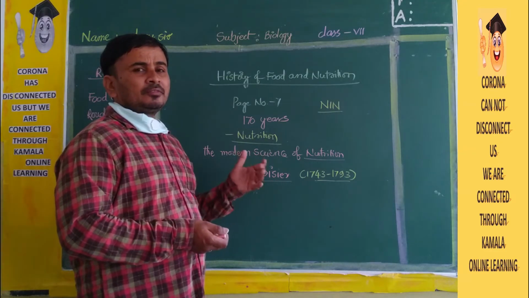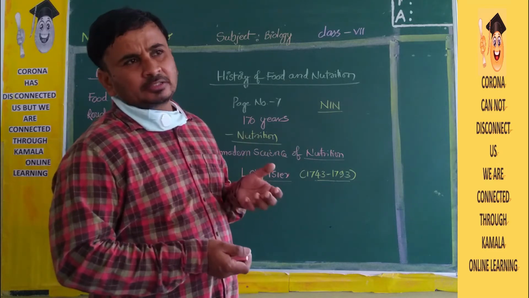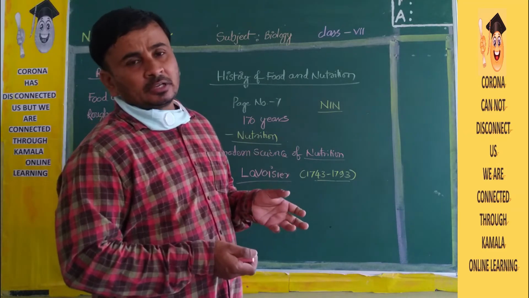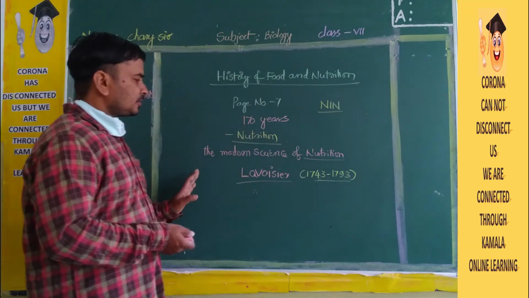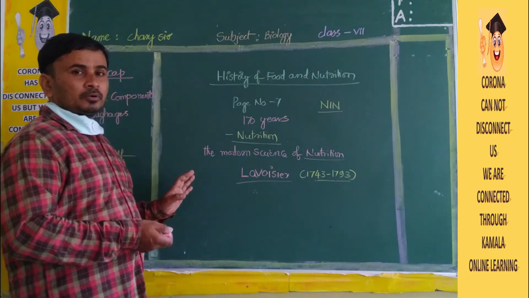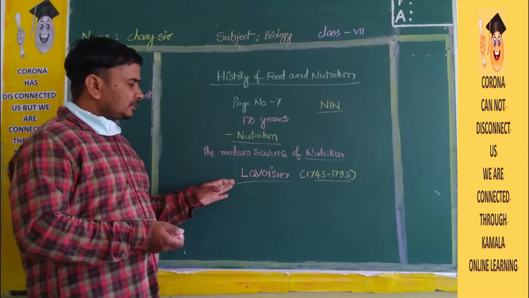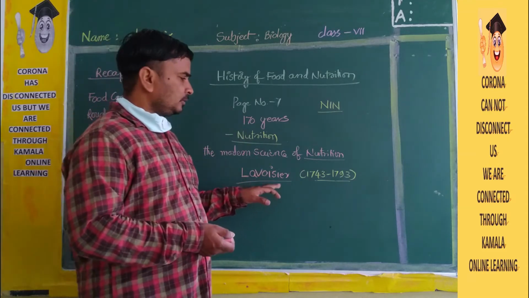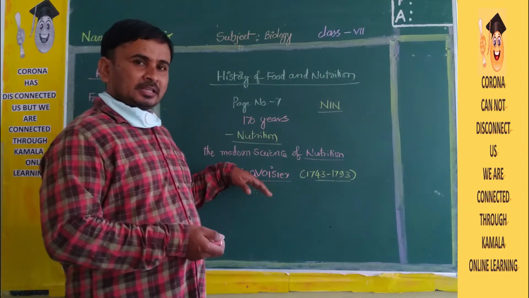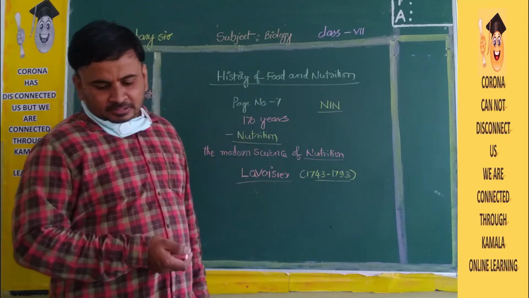So like that, he worked on food. Which food contains more nutrients? Which food contains less nutrients? Which one is the best for our body? Like that, his research was on food components and nutrition. The scientist's name we can hear in so many areas of science, but he worked on nutrition first. Okay, next, James Lind.